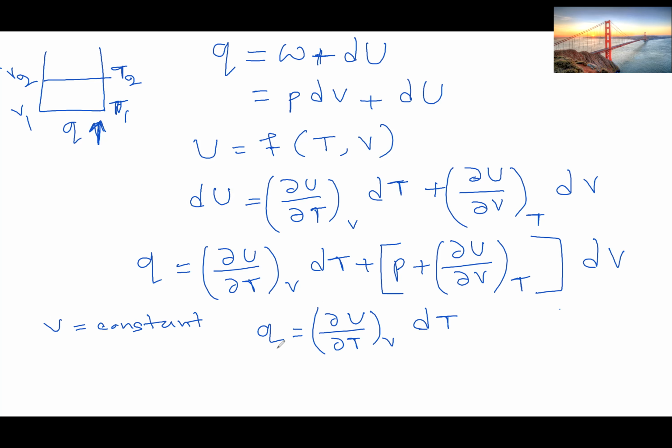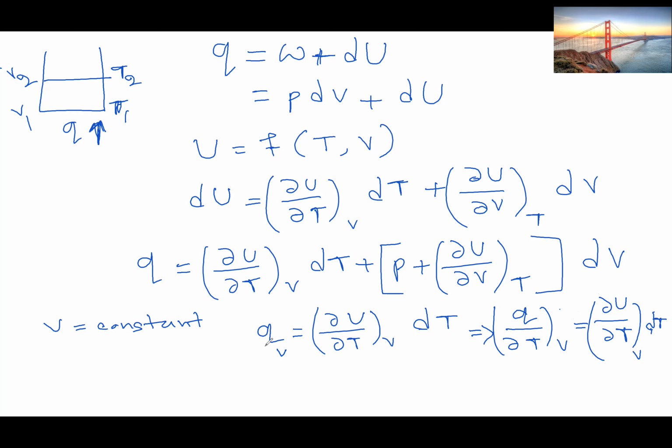So if volume is constant, we can take ∂Q/∂T at constant volume, equals ∂U/∂T at constant volume dT.